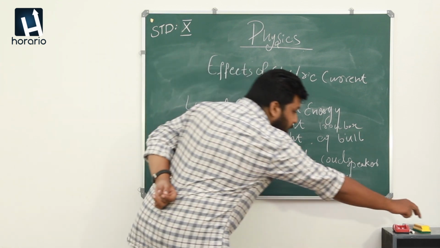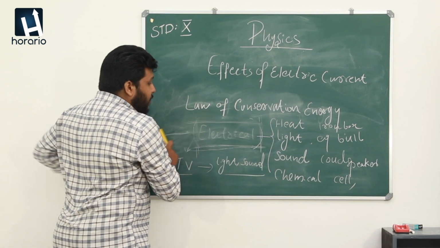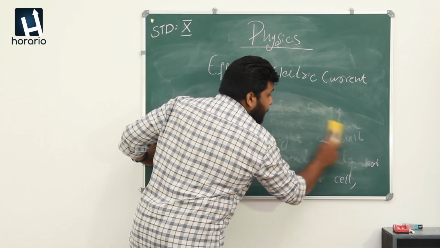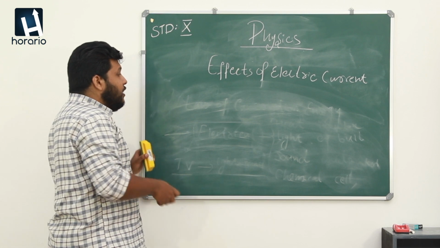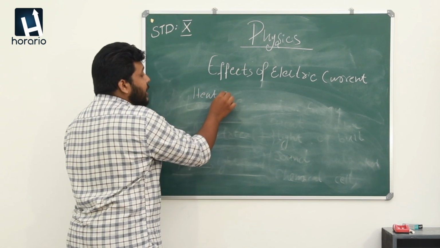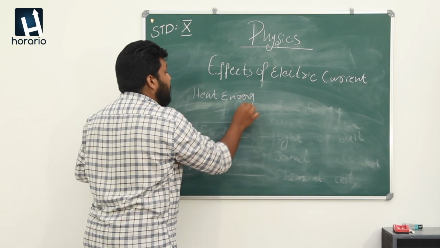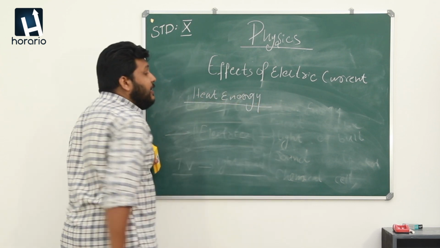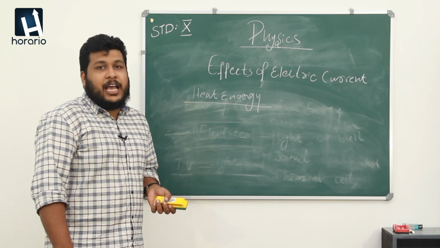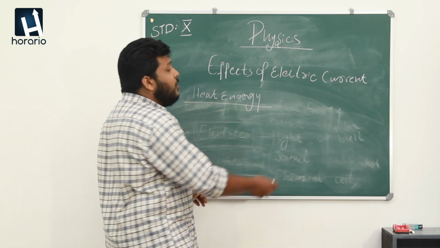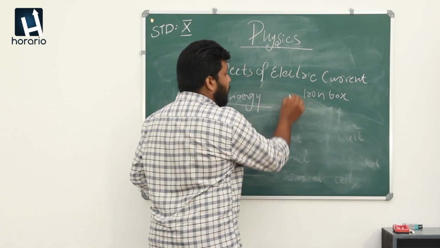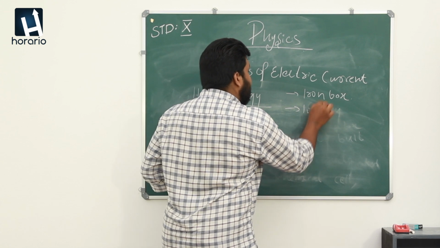So when we discuss this chapter in detail, we can study how heat energy is effectively used with the help of electrical energy. As we discussed, there are so many equipments we are using, like the iron box, induction cookers.